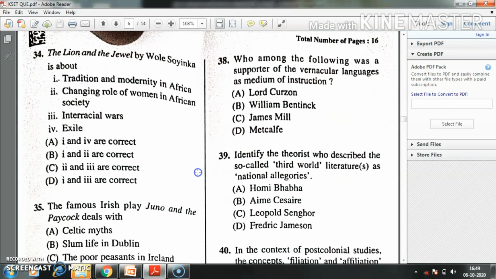Question number 38. Who among the following was a supporter of vernacular languages as a medium of instruction? Option A, Lord Curzon. Option B, Bentinck. Option C, William James Mill. Option D, Metcalfe. The right answer is William Bentinck.